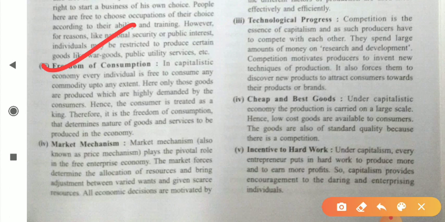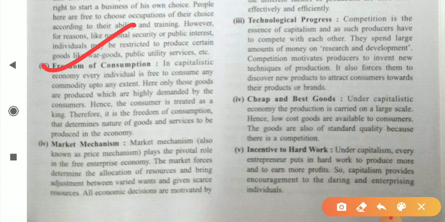That's why we can say the consumer is sovereign in the case of a capitalist economy, because he is treated as king. Whatever is the demand of the market, the industry tries to fulfill that demand, so they have to produce only those goods. Therefore it is the freedom of consumption, and consumers determine the nature of goods and services to be produced in the economy.